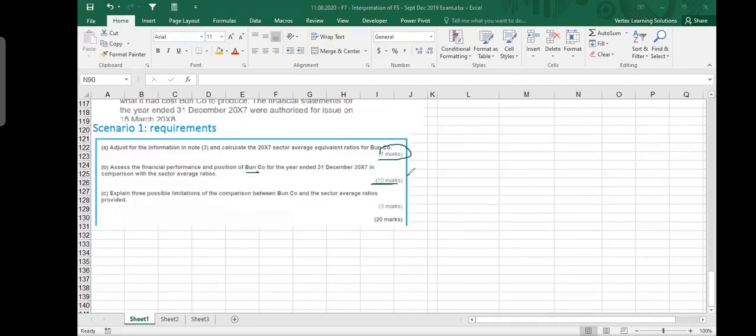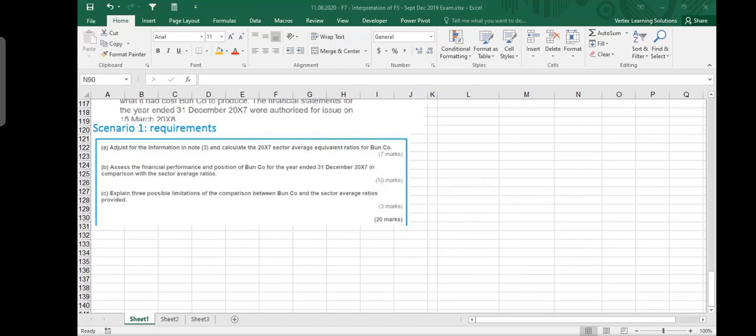Now 10 marks means that you have to spend approximately 20 minutes on this. So there are 1.95 minutes for each mark. For each mark, you have approximately 2 minutes. So when you see a 10 marks question, it means there's a 20 minute task. I would suggest out of these 20 minutes, you should keep 4 or 5 minutes for planning, and then 15 minutes for writing. Your planning is very important here.